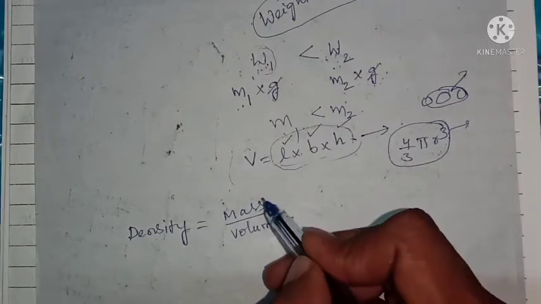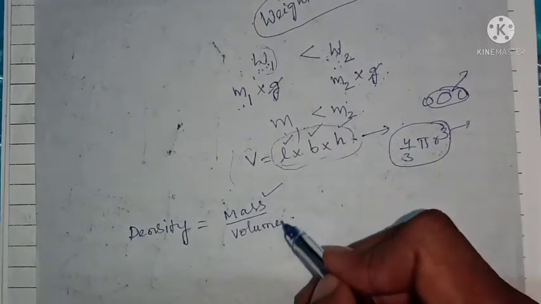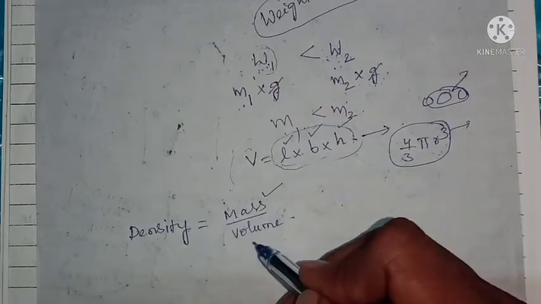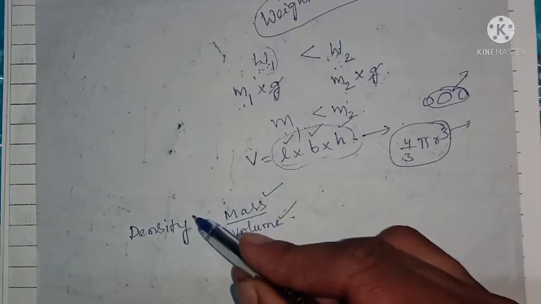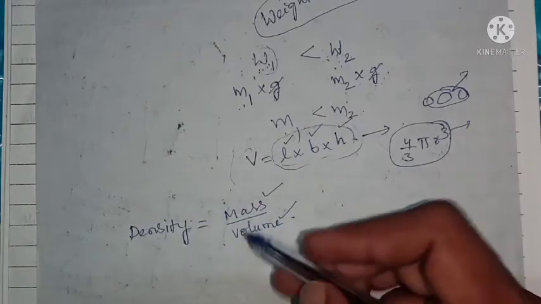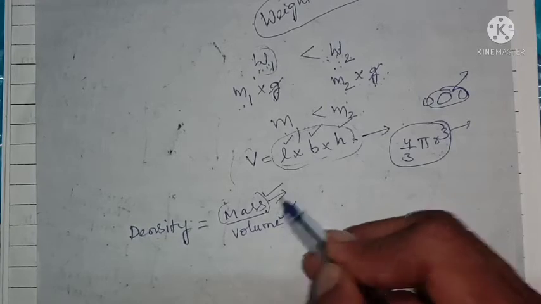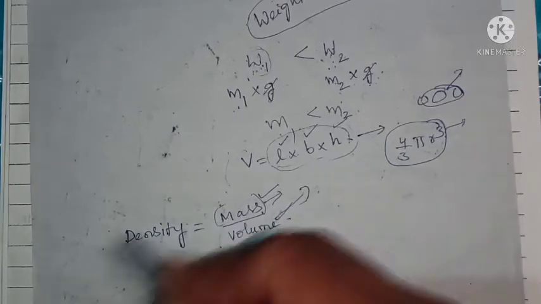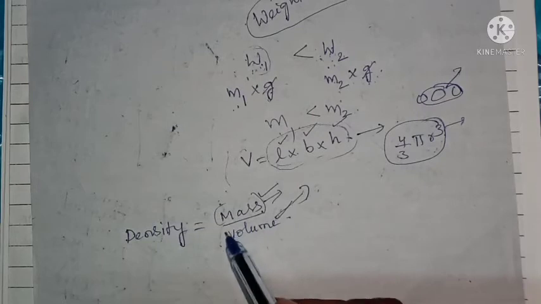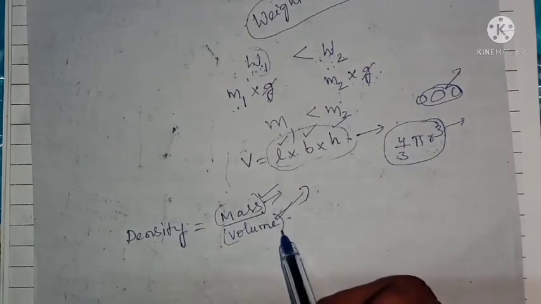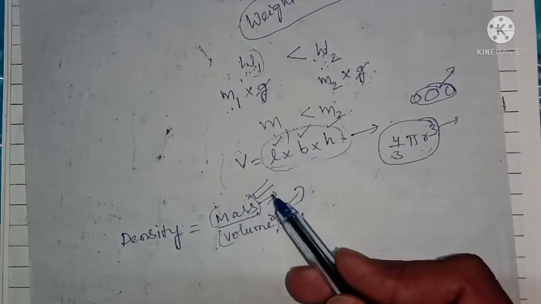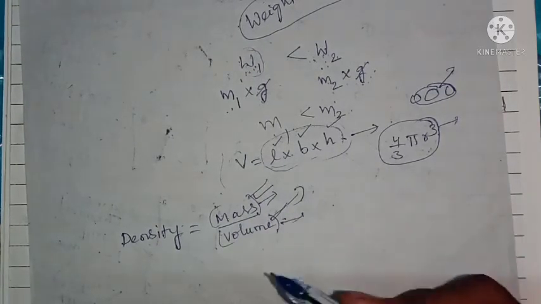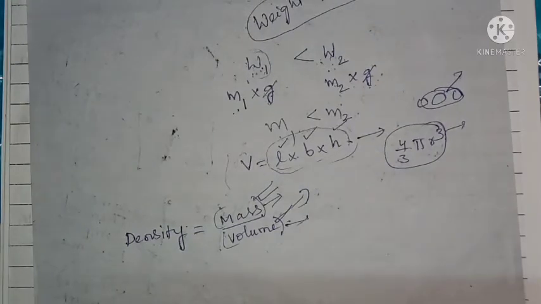As the mass of the body increases, the density of the body increases. As the volume of the body increases, the density of the body decreases. Whenever we consider a constant mass, if the volume goes on increasing, there is a decrease in the density. If we consider the volume as constant, and there is an increase in the mass, then there is an increase in the density. So the ratio between mass and volume is called density.